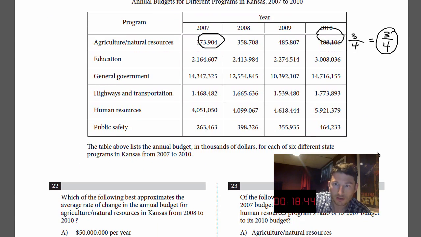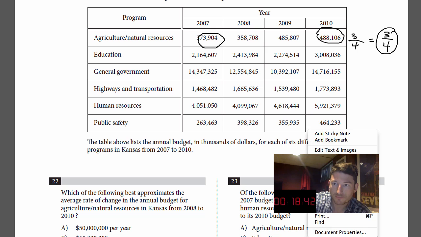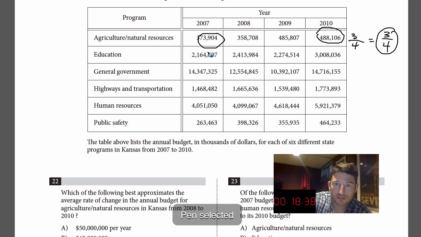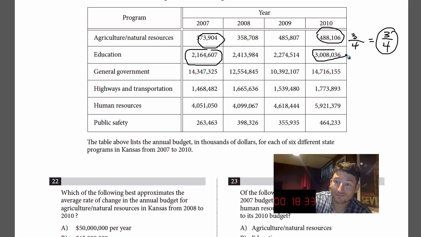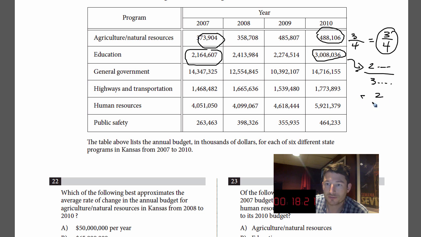Education. Sorry, I keep hitting buttons here. Education goes from 2 million to 3 million. Well, that's pretty straightforward, and honestly, I'm going to pick that answer because I've got to save time. It's just a little bit over 2 million, so we're looking at 2 and change over 3 and change, 2/3. I'm going with education. That's it. I'm not going to waste time on anything else.